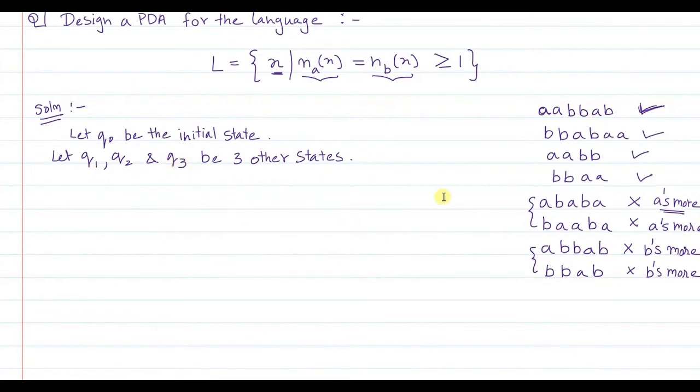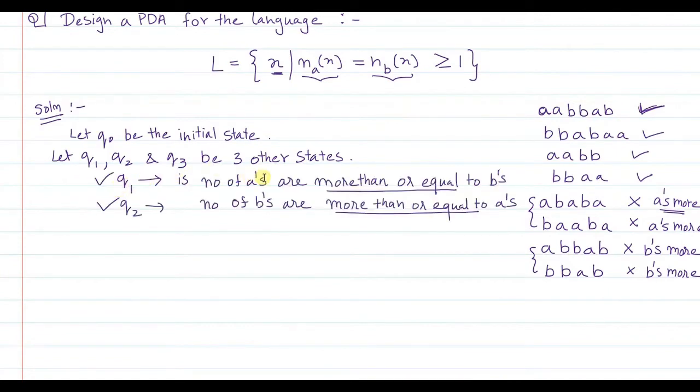I will just write it down so that we can refer to it. Q1 is the state where the number of A's can be more than or equal to the number of B's. Q2 is a state where the number of B's is more than or equal to the number of A's. Why I say equal to is because there might be more A's or more B's present in a string. But when cancellation happens, in the intermediate state it is very difficult to find out whether, after cancellation, the A's which were earlier more have reduced or are now equal to the B's.